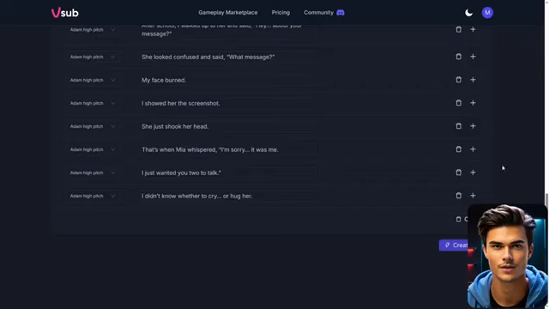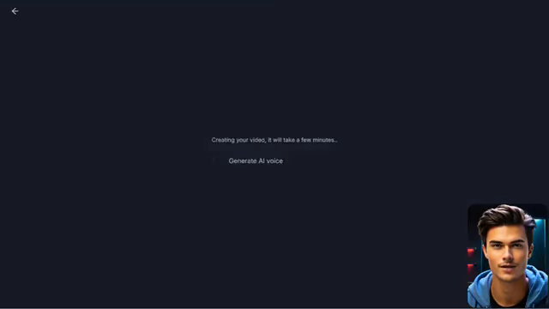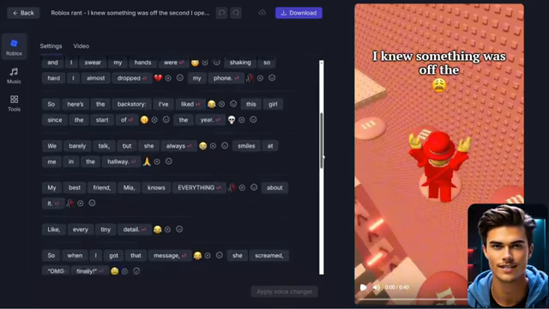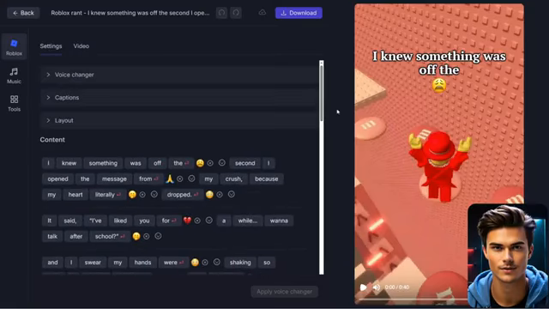Now that everything is ready, scroll down to the bottom and click the Create Video button. After a few seconds, VSub will automatically generate the entire video for you. As you can see, the gameplay is already placed, the text is fully mapped out, and the voiceover is synced, all done instantly. With the base video ready, let me show you how to make it even better.